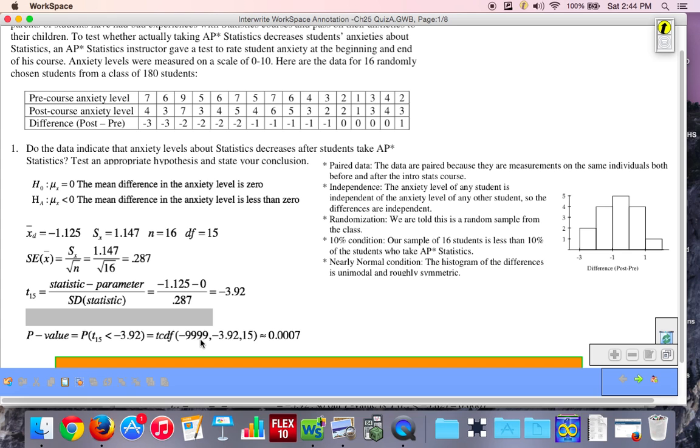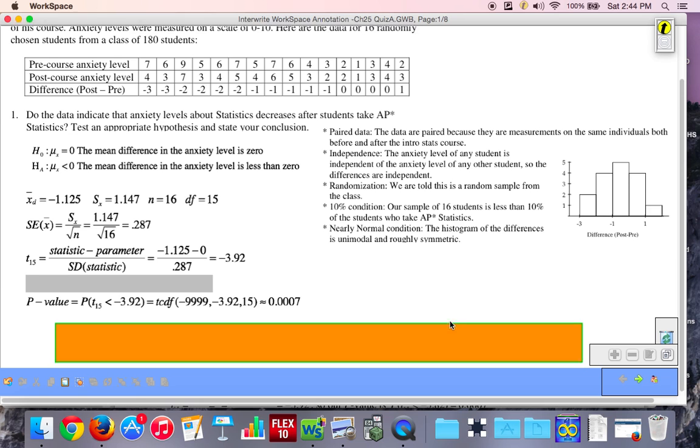Negative 99999 is just a random, very small number to the left of negative 3.92, which would be our upper bound. And always with the t-value, we put in the degrees of freedom. When you do that in your calculator, you should get approximately 0.0007.